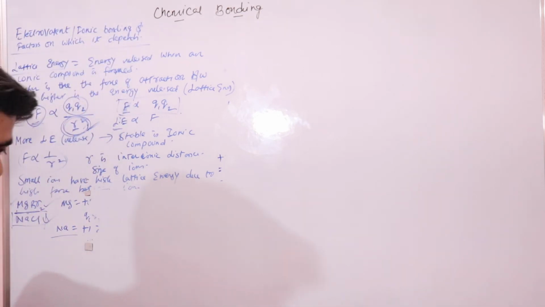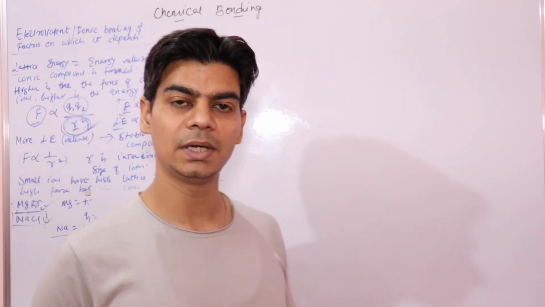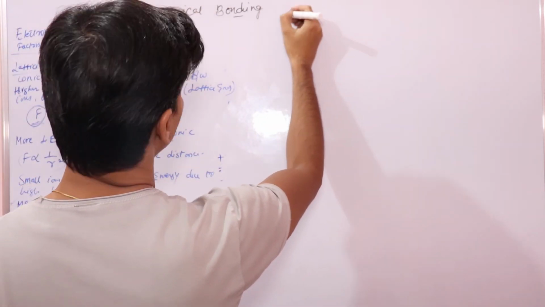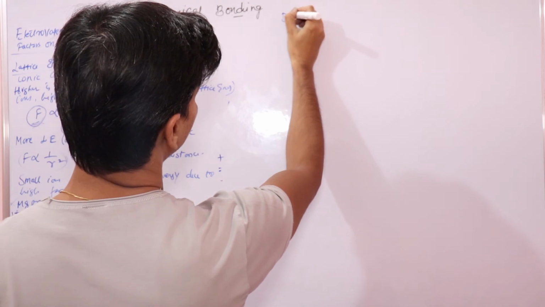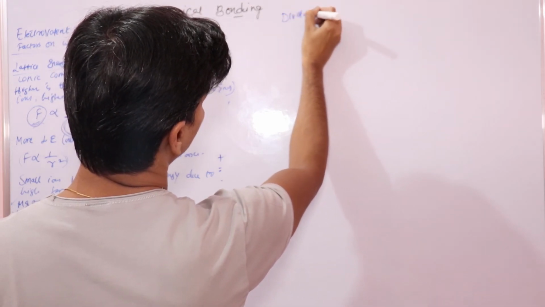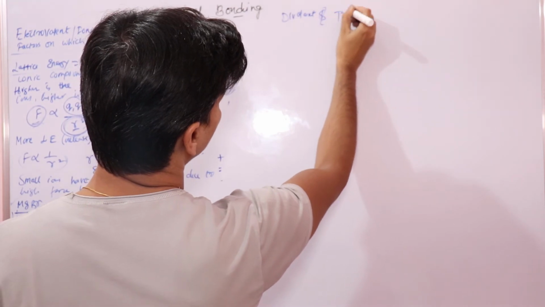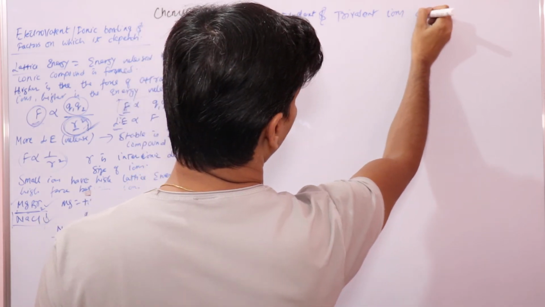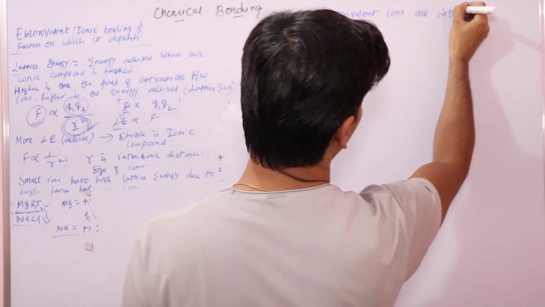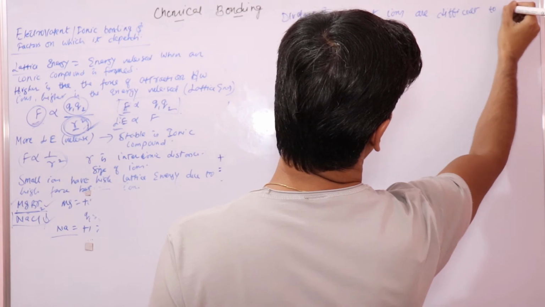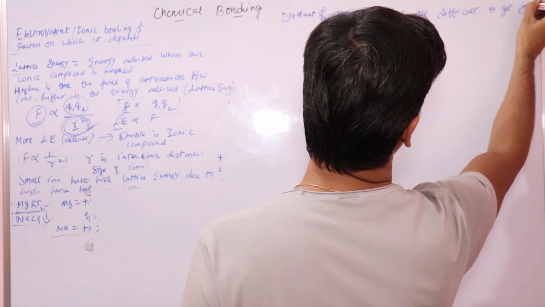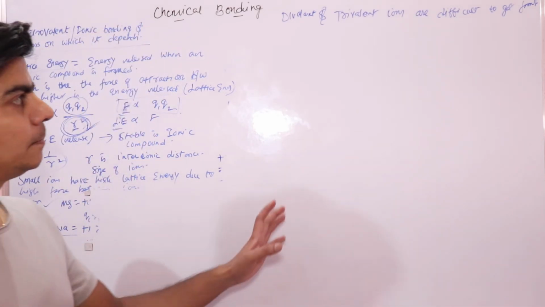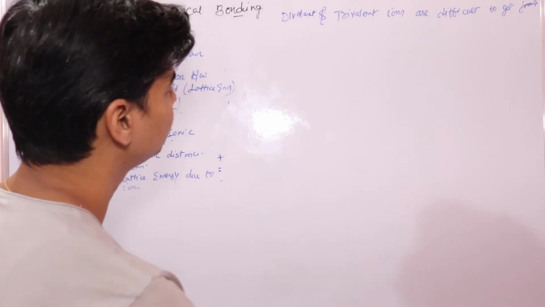Now let's see why divalent and trivalent ions are difficult to get formed.